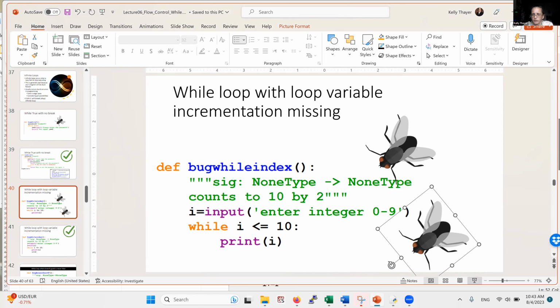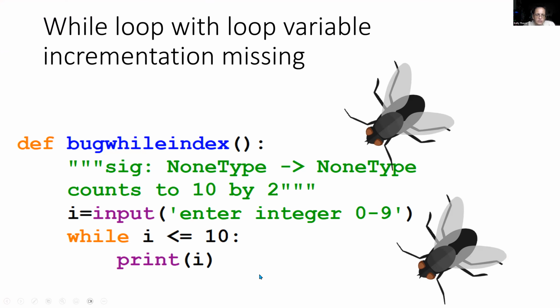The problem with this code is notice that the i is gotten from the input. So let's assume they do enter an integer from 0 to 9. So maybe they enter 5. i being 5 is in fact less than or equal to 10. And it will print out 5, and then it goes back to the top of the while loop, and i is equal to 5, which is less than or equal to 10. We print 5, and so you'll see that nothing ever happens to i to make this branch guard become false. And so that's a problem.